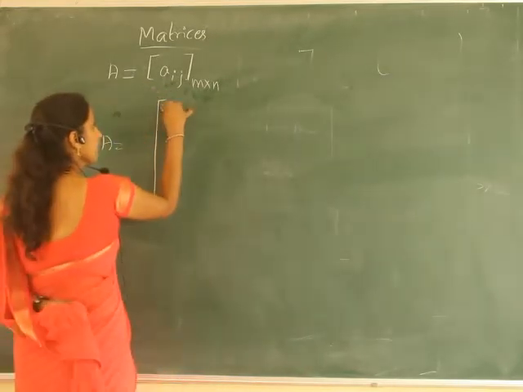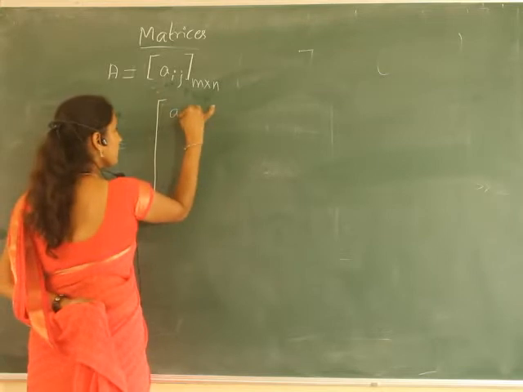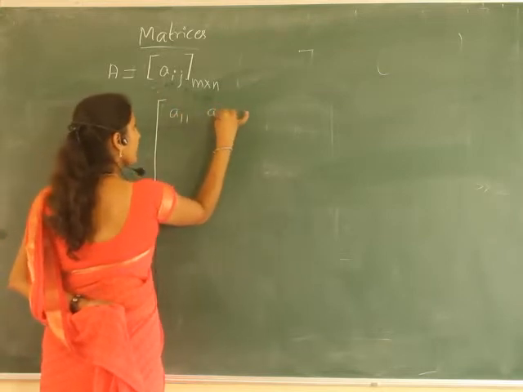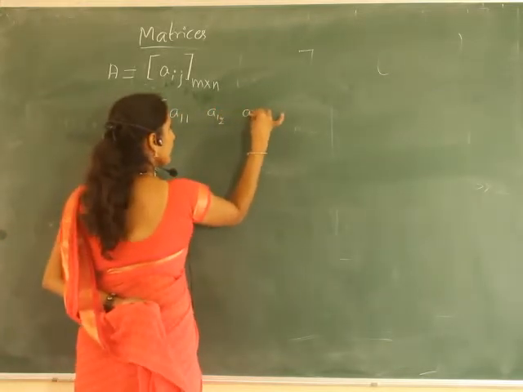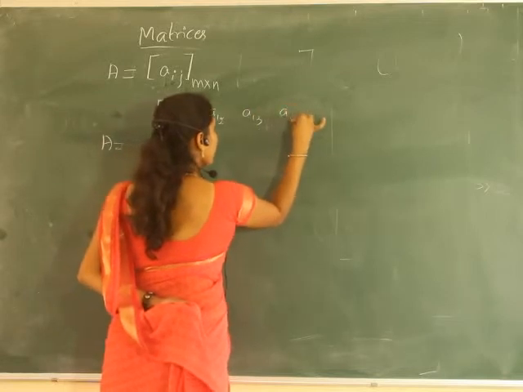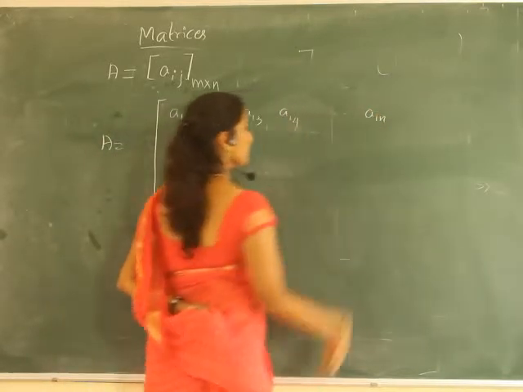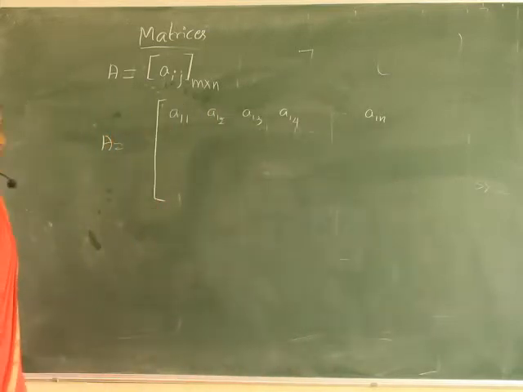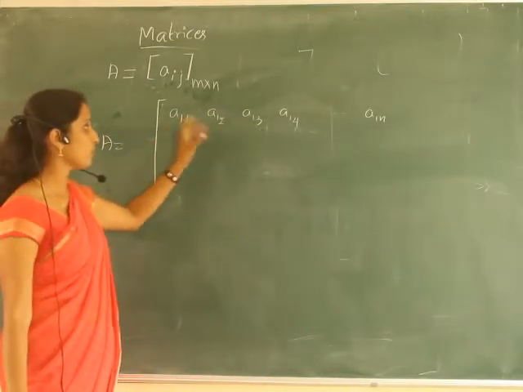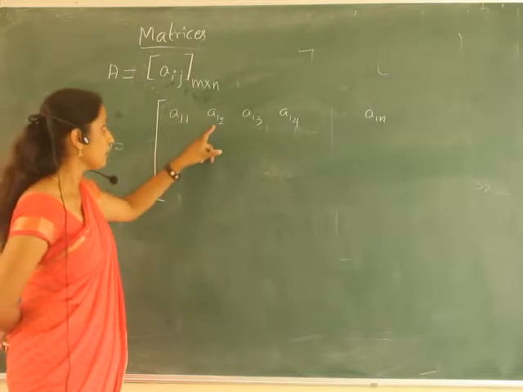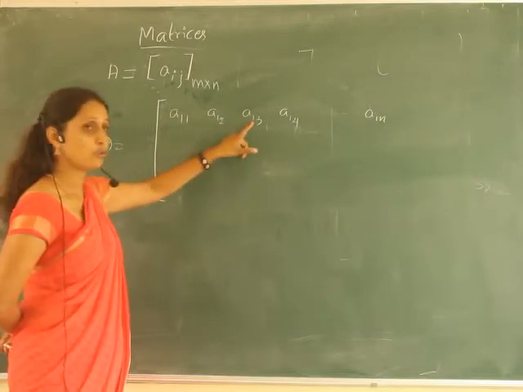So the first row's elements will be A11, A12, A13, A14, and so on up to A1N, because 1 indicates the first row.